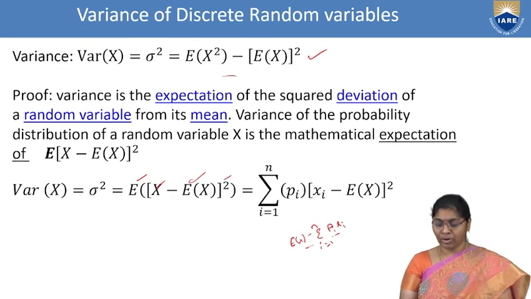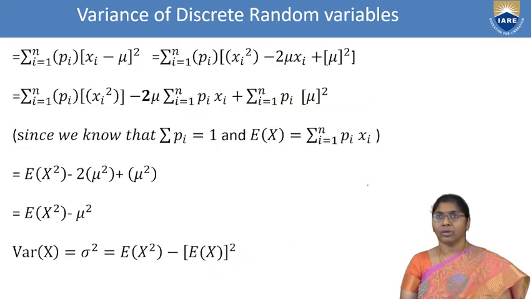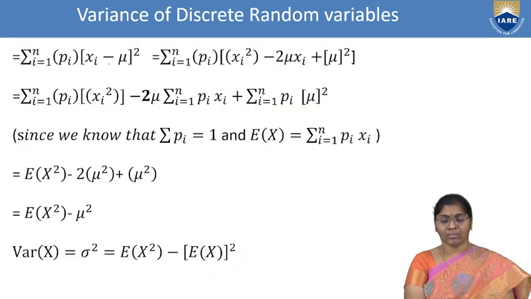Here we can write E of x, which is nothing but the mean mu. That's why we simply write it as pi into xi minus mu whole square. That is the condition. Xi minus mu whole square can be written like a minus b whole square, that means a square minus 2ab plus b square. Similarly, here it is xi square minus 2 mu xi plus mu square, and pi.